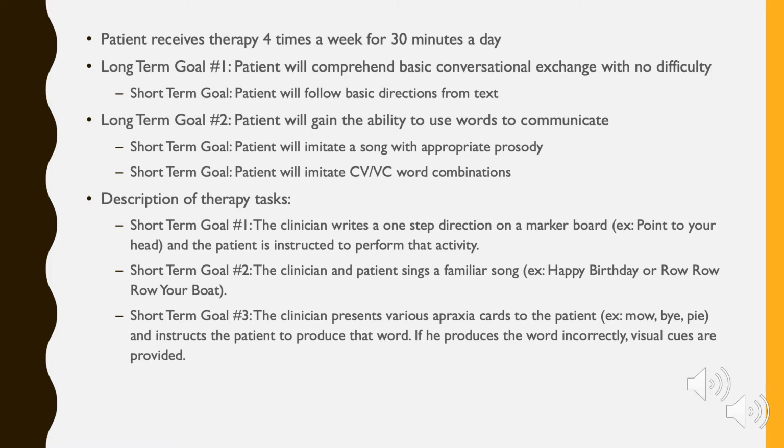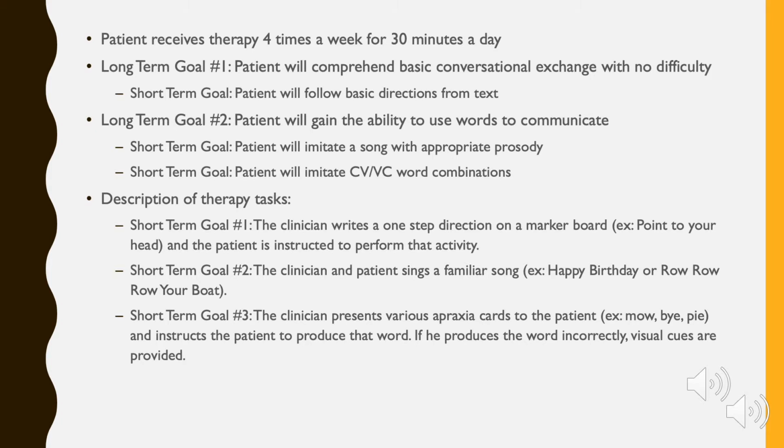The second long-term goal is that the patient will gain the ability to use words to communicate, and the 2 short-term goals are that the patient will imitate a song with appropriate prosody and that the patient will imitate CV and VC word combinations.